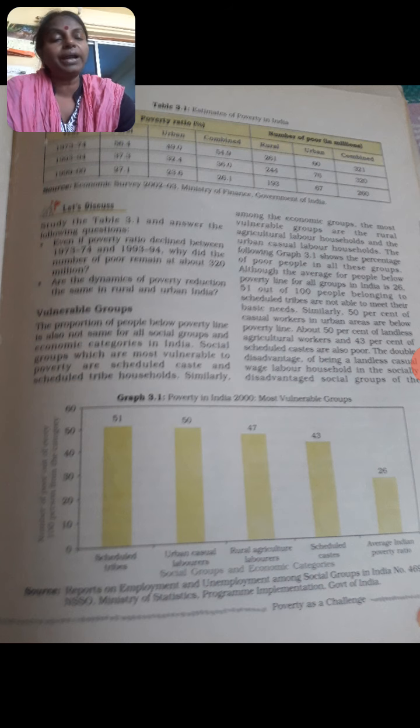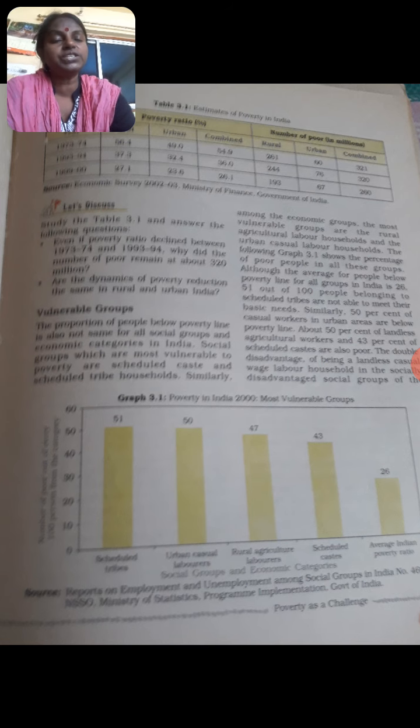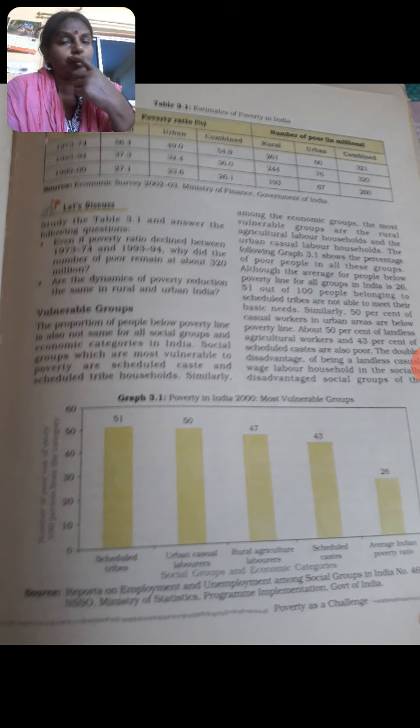The combined poverty ratio in India in 99-2000 is 26.1. It means that 260 million people living in India are poor, living below the poverty line.